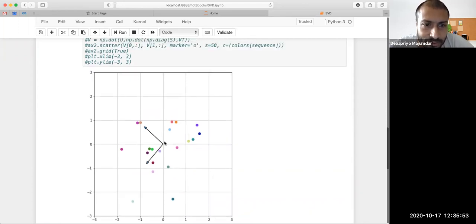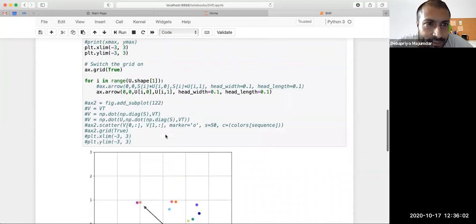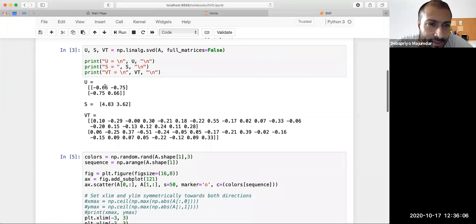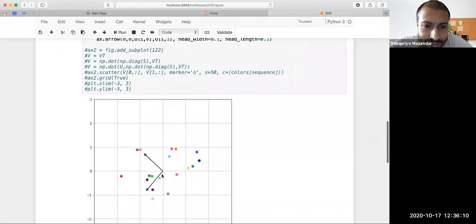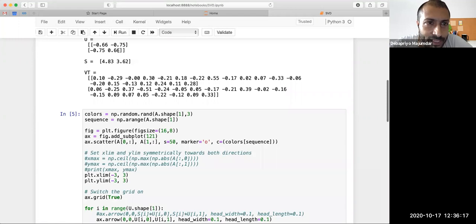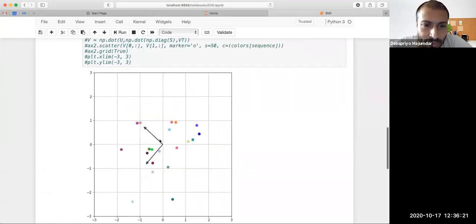However, what is not clear from this is whether we have simply rotated it or we have also flipped it a bit. That will be clear from what our U are, right? So the first one is minus 0.66, minus 0.75. So the first singular vector is this, and the second singular vector is minus 0.75, plus 0.66. So the second singular vector is this.